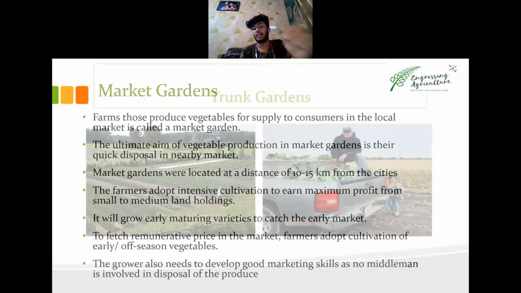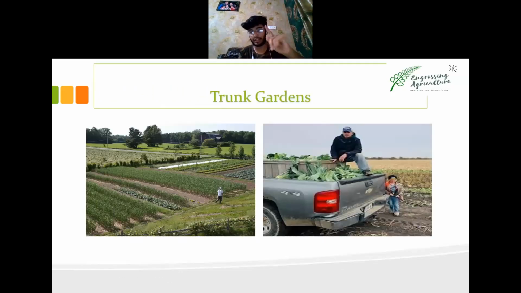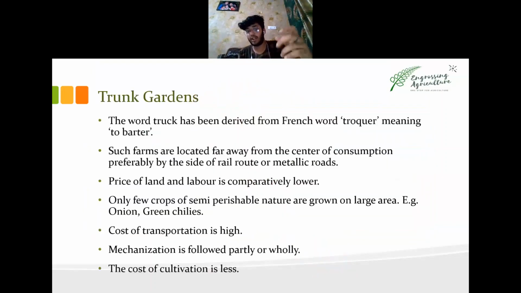Truck gardens. Now, this is the important thing which you need to know. This truck garden doesn't mean a truck as a vehicle. It's not that. Truck originated from a French word, troca, meaning to barter. To barter means to negotiate. So this is the French word, to barter.